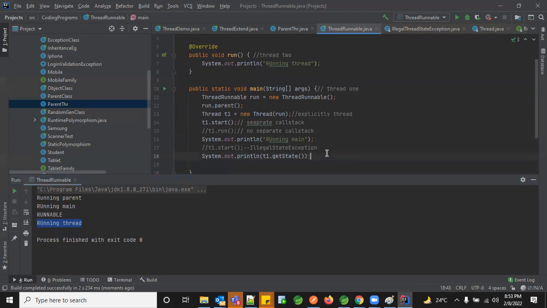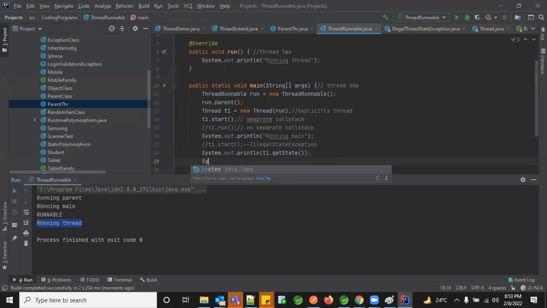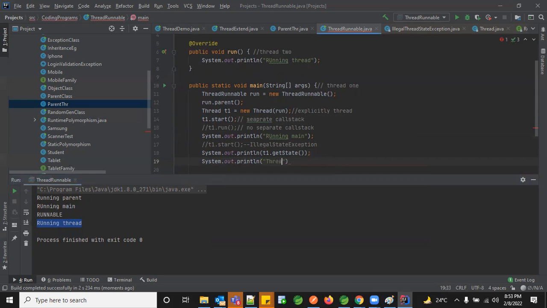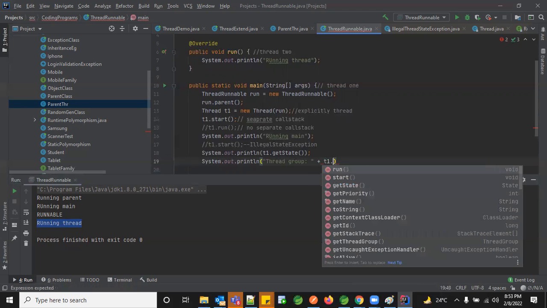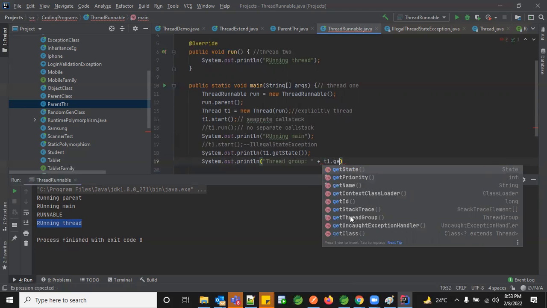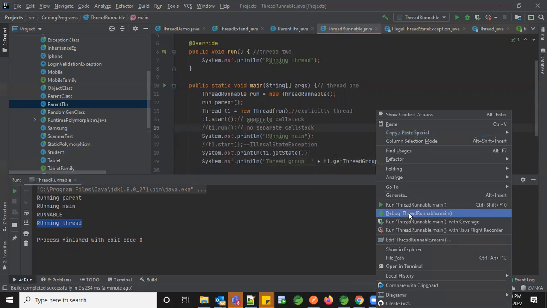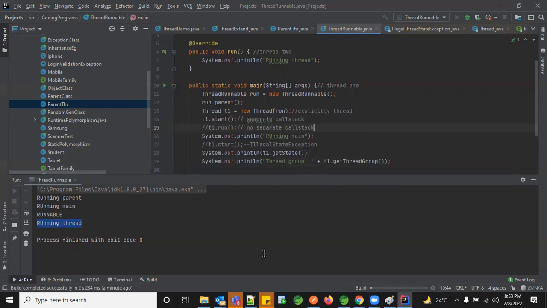So these are the ways to create a thread. Let's see what a thread group and the priority are, the basic things. So let's print it and see what the thread group is.